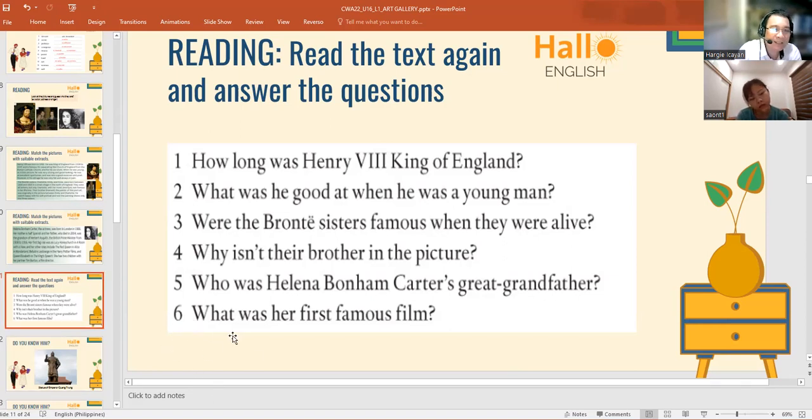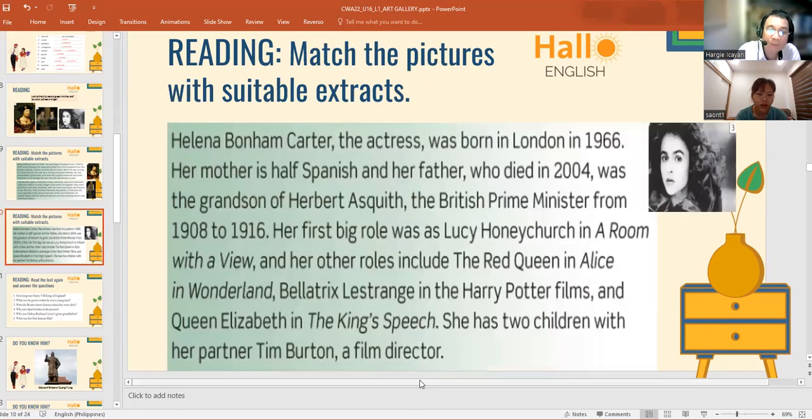Okay, number six. What was her first famous film? Her famous film was A Room with a View, and she played Lucy Honeychurch.